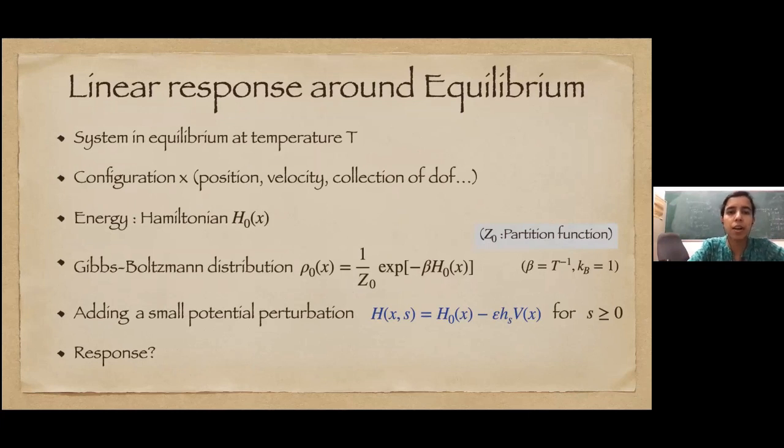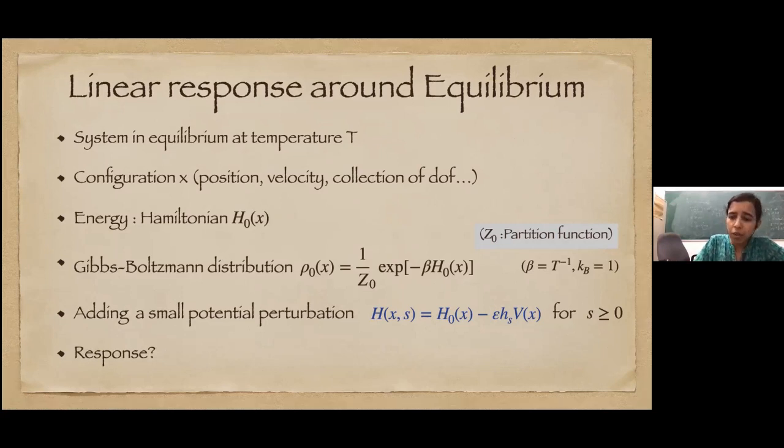So we have an equilibrium system at some temperature T, and the state of the system, the configuration of the system, I'll just use the letter X to characterize it, but it doesn't mean that it's a single variable. It can be the position of one particle, it can be the position and velocity of a collection of particles, it can be a full Ising spin configuration, it can be anything. So it's just a simple way to denote the configuration of the whole system.